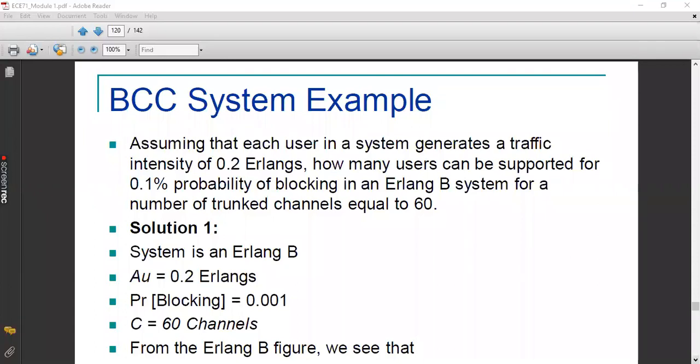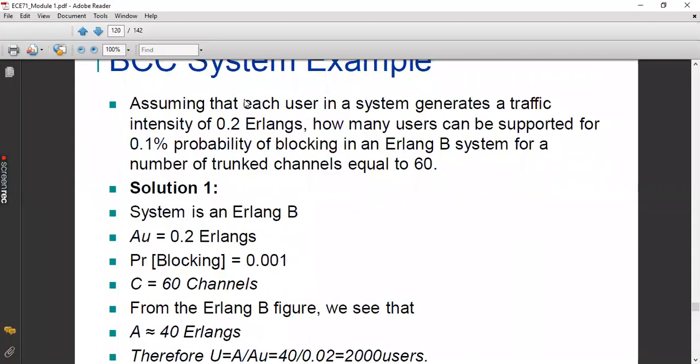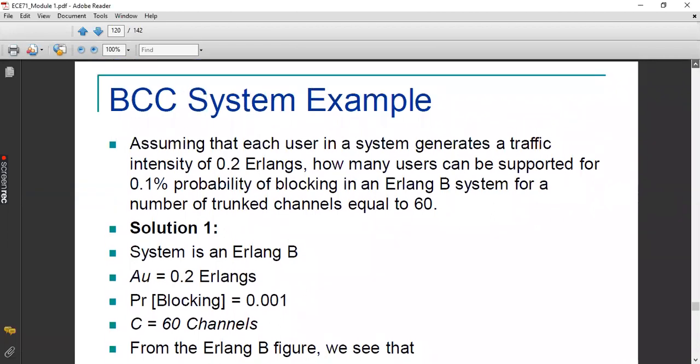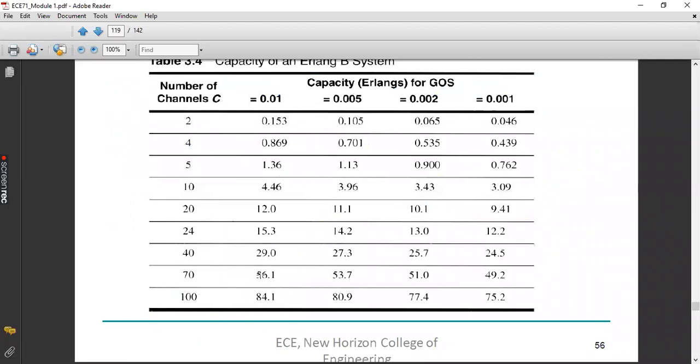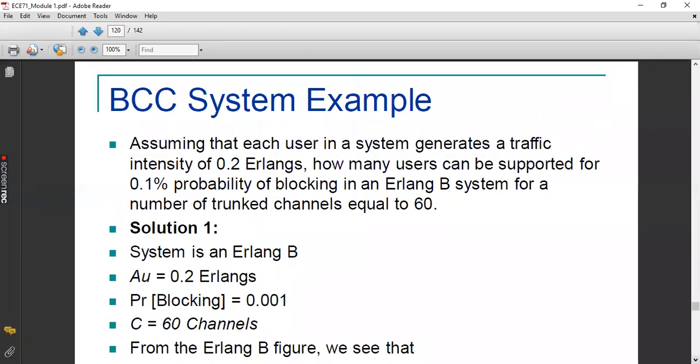So from this table, you just check, for this given channel and this given probability of blocking, what will be the capital A. Check the table and write for the given number of channels. What is the given number of channels? It was 60, right? Given number of channels is 60. Probability of blocking is 0.001.